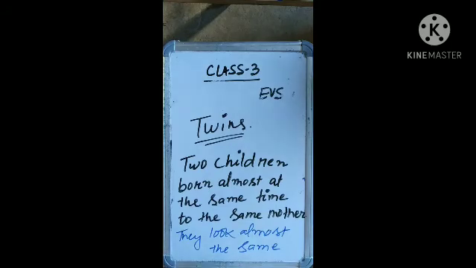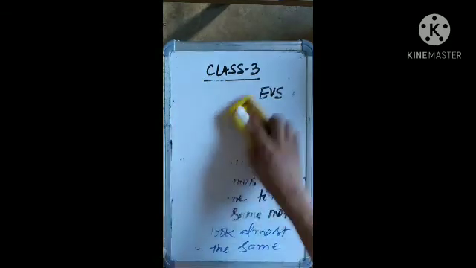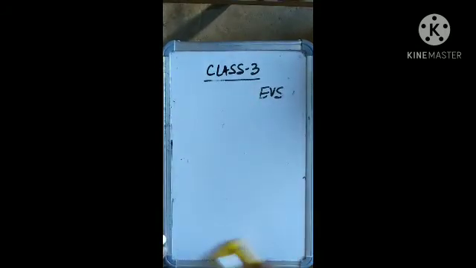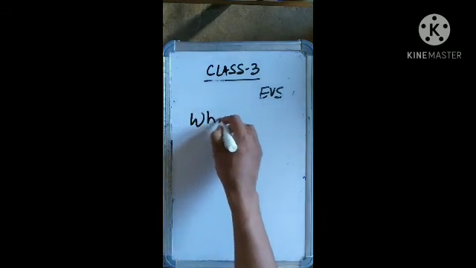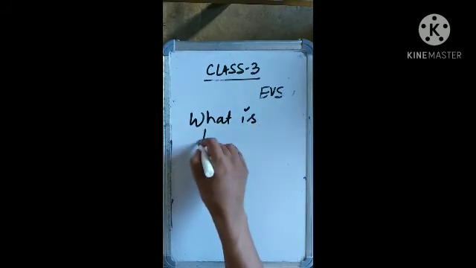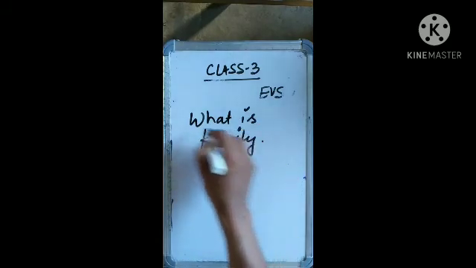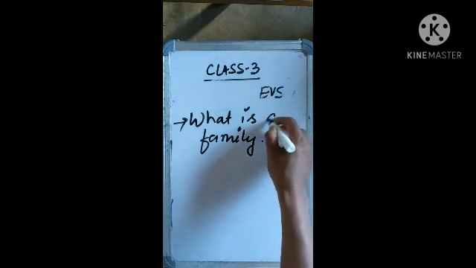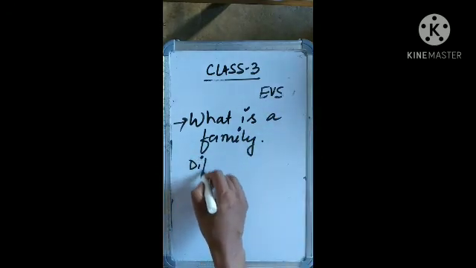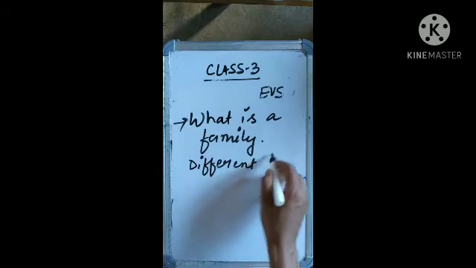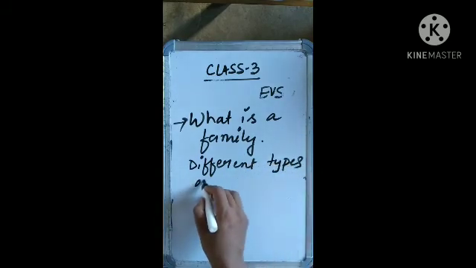So with this, today's lecture is complete. Let me summarize what we have learned today. We have learned what is a family, along with the definition of the family, and different types of family.